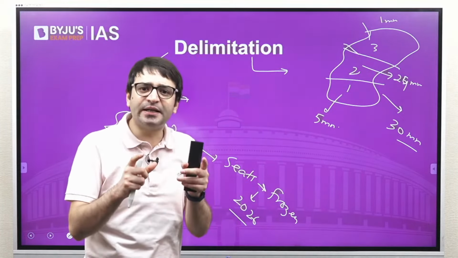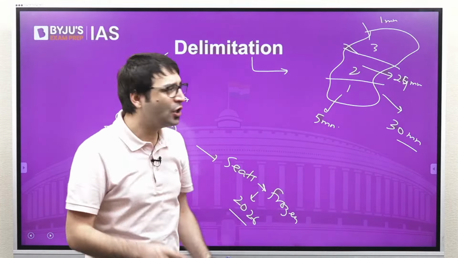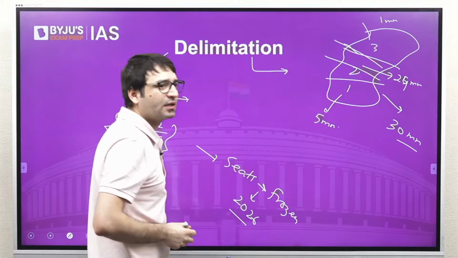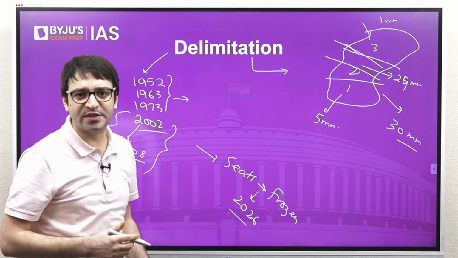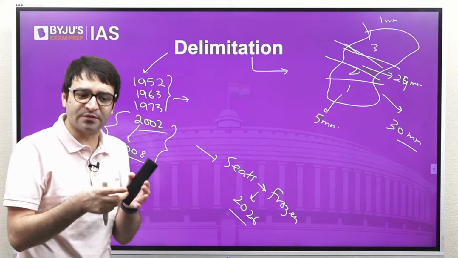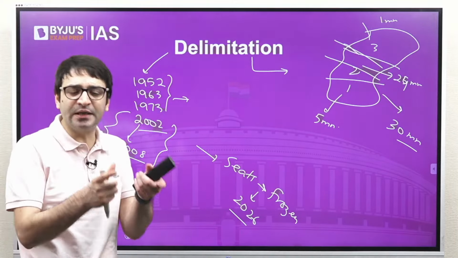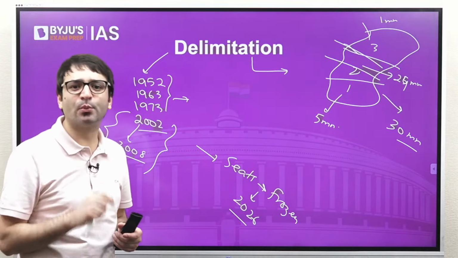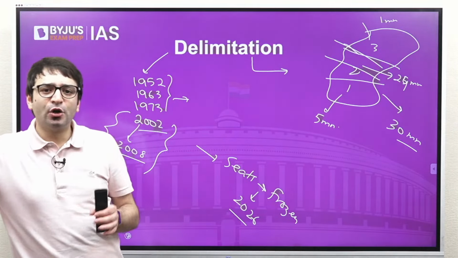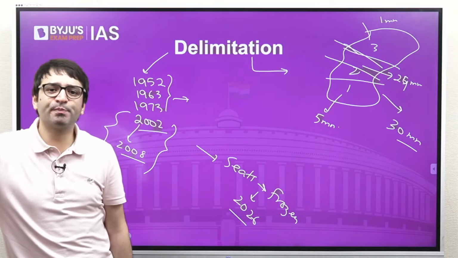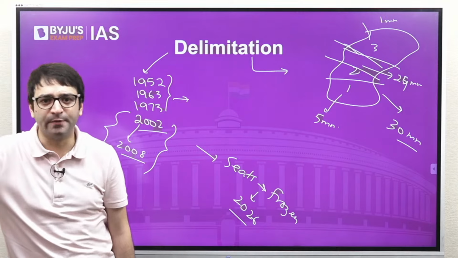So this internal delimitation was carried out so that we can divide the state into 3 constituencies, so that in all the 3 constituencies we will have 10 million population each. That is what we call internal delimitation. This was purpose number 1. And purpose number 2 was to provide for increased representation for the members belonging to the SC and ST community.